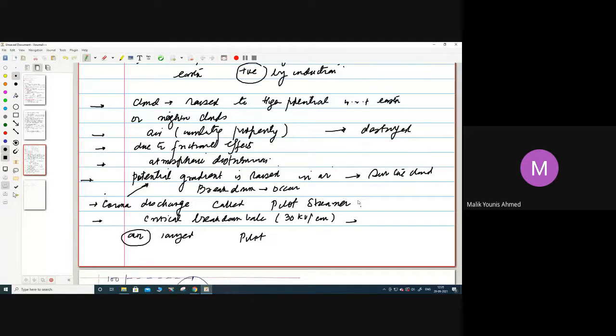When it increases the potential gradient more than the critical breakdown value, a streamer, meaning a stream of charges, will start from the cloud towards the earth. That is known as the pilot streamer, and it leads to the lightning phenomenon.